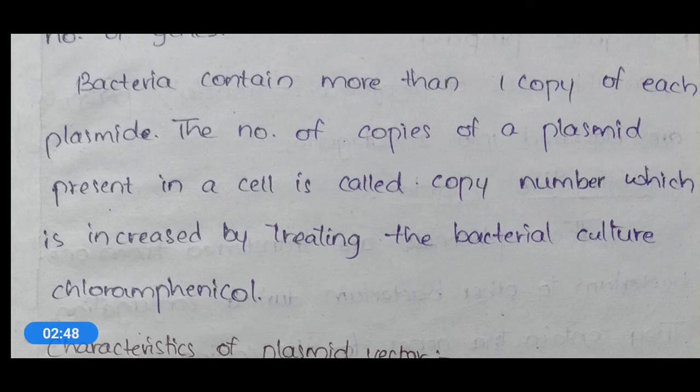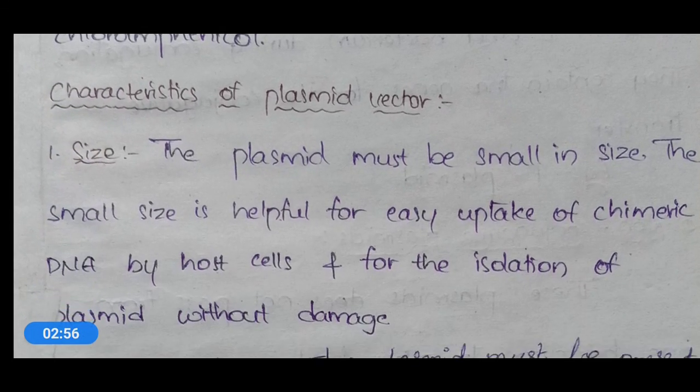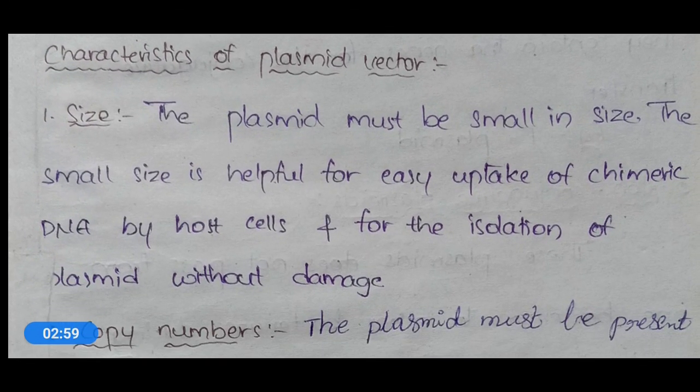Okay, size is an important characteristic of the plasmid vector, and size will help in 2 ways. First, the small size of this plasmid will help the uptake of DNA by the host cell very easily, and this small size will also facilitate the proper isolation of the plasmid without any damage from the bacterial cell.